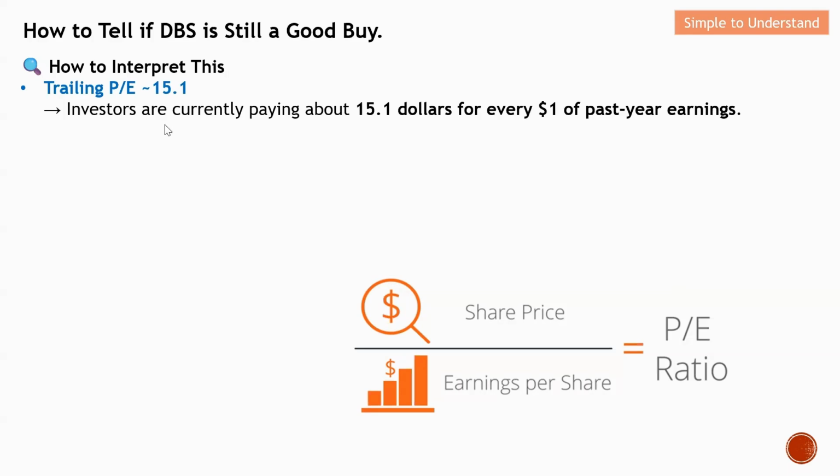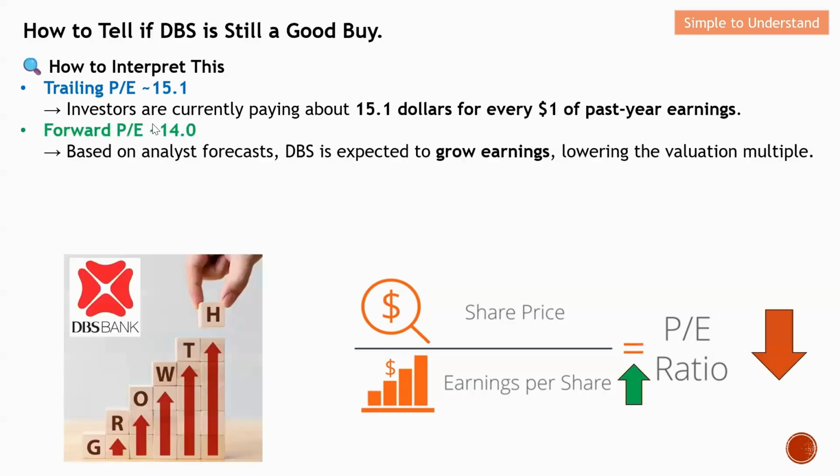So next will be the forward PE ratio, which is around 14. Basically this is again based on forecast. With the forecast, DBS is expected to grow earning, and with a growing of earning, this means that the PE ratio will reduce. From here you can see that the PE ratio actually reduced.